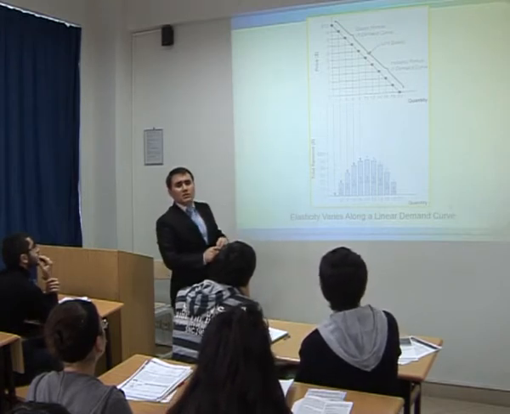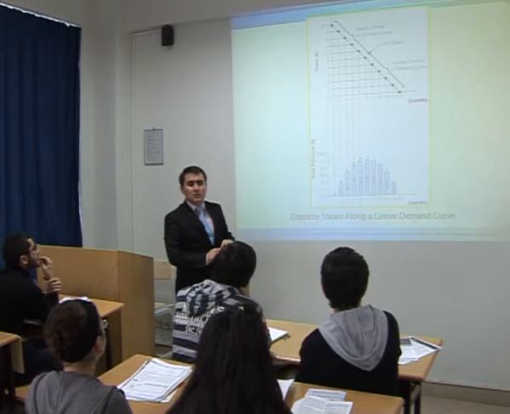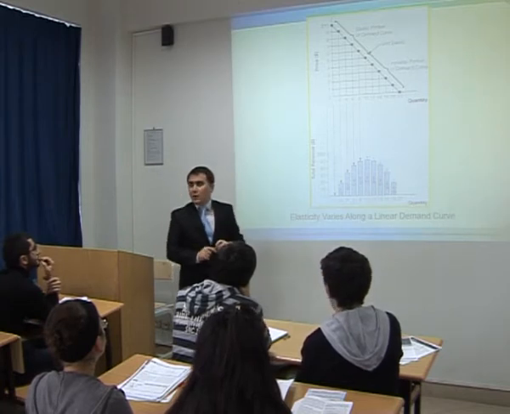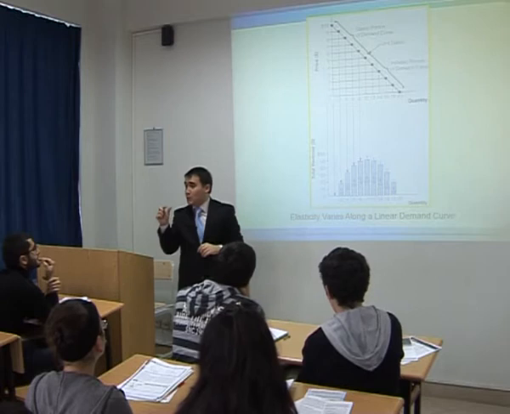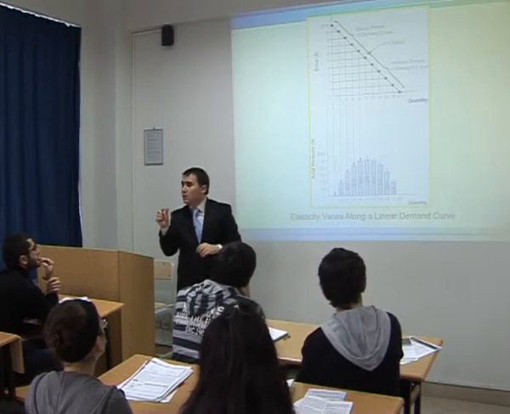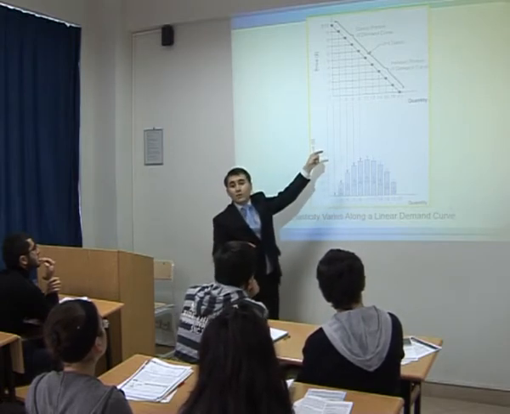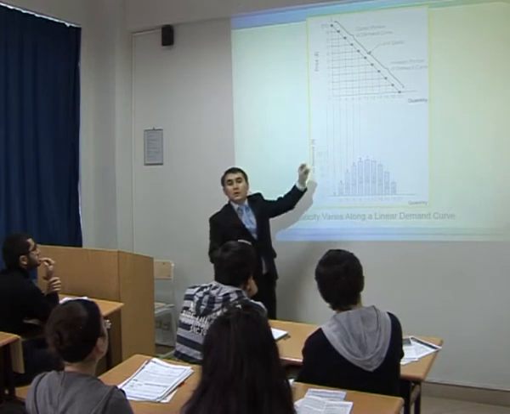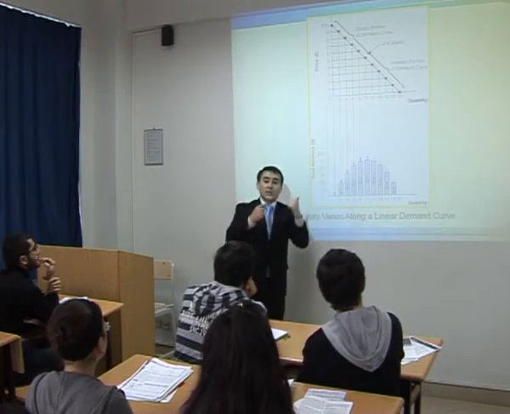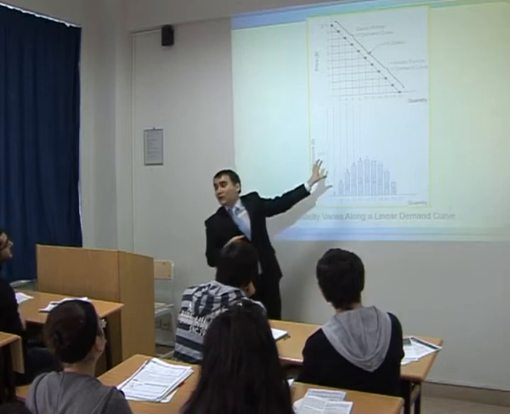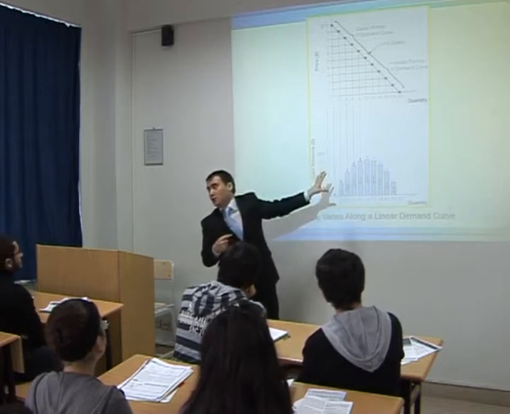What about price changes? Price changes, if you take it as a percentage, are just small, but quantity of a good demanded changes as a percentage higher than the change in price. So this is why we say that it's the elastic portion of demand.